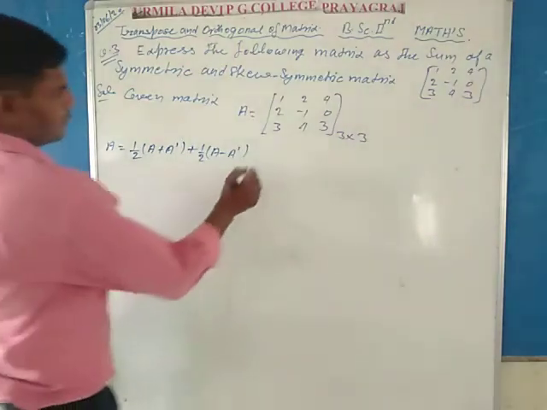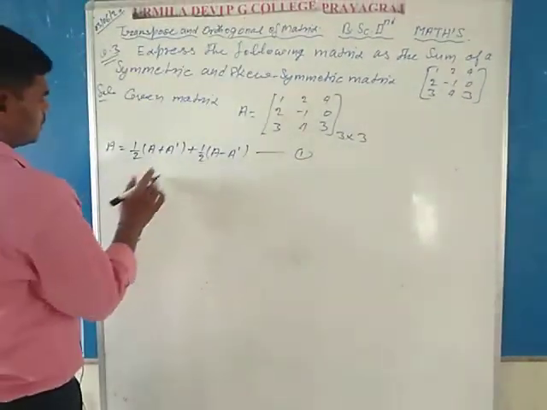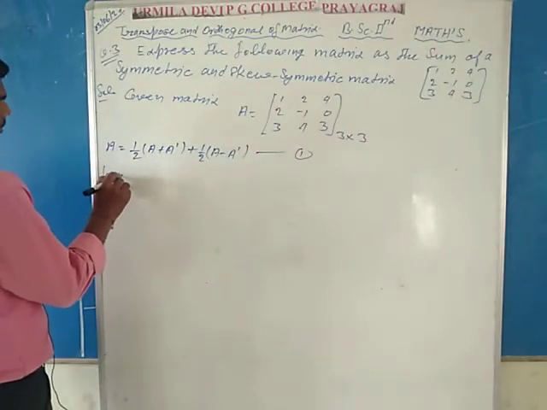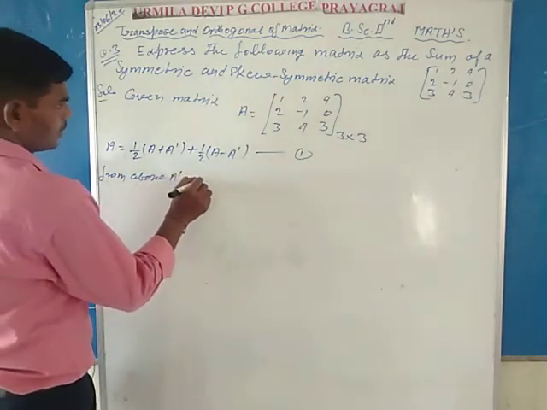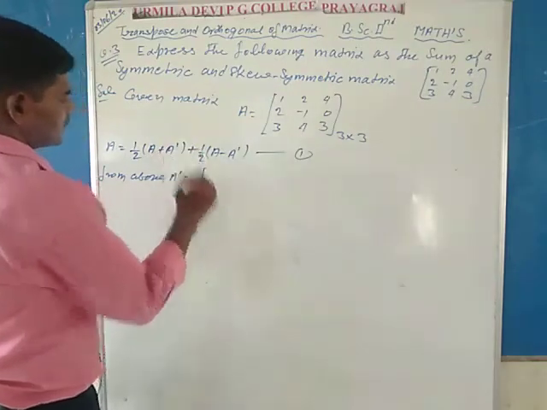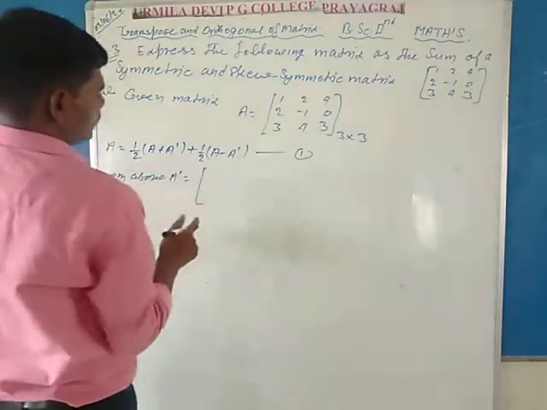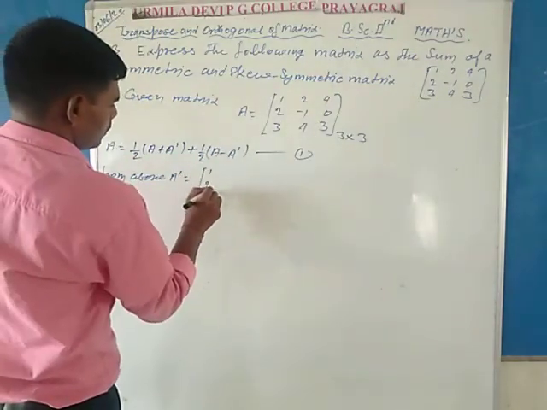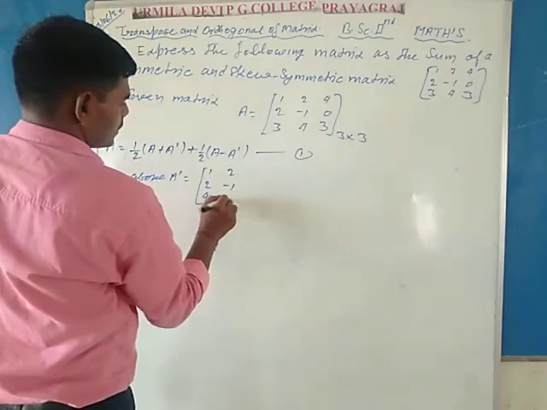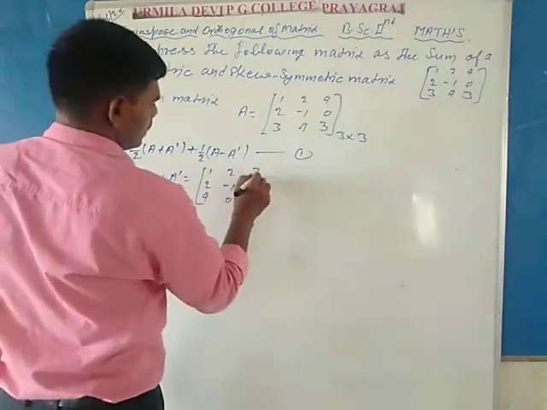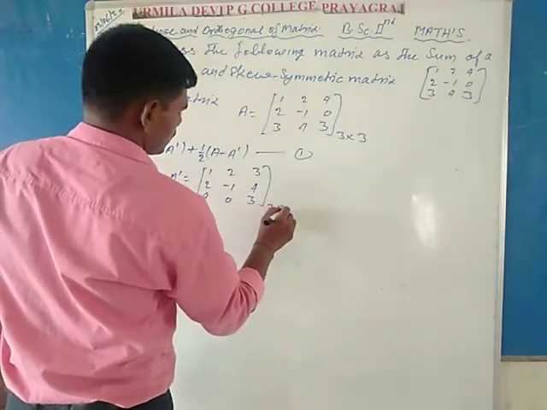So first calculate A dash from above. A dash, transpose of A, is equal to, write first row in first column: 1 2 4, 2 minus 1 0, 3 4 3 of 3 by 3 order.